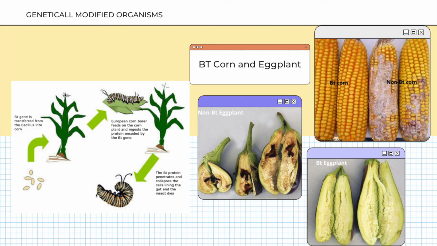Another example is the Bt corn. Bt corn is enhanced through biotechnology to protect against insect pests. Its built-in insect protection comes from a bacterium called Bacillus thuringiensis, or Bt. The protein produced by Bt corn selectively targets caterpillars that feed on these plants. This same technology has also been applied in the Philippines for the development of Bt eggplants.